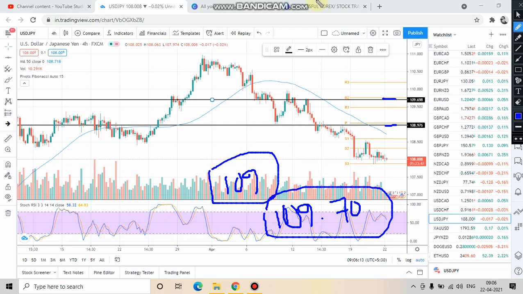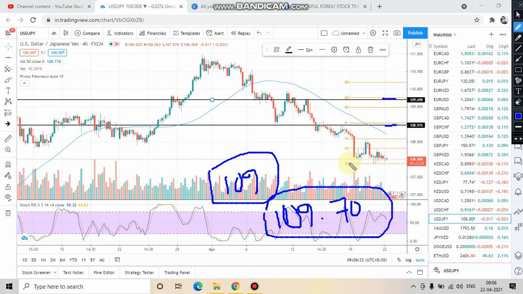then also you may get an opportunity to short the market. When market will hit this level, 109 or 109.7 level, just observe the price. If you see that price is struggling near these levels and market is about to reverse from here, you can short the market. But that's a different chapter.